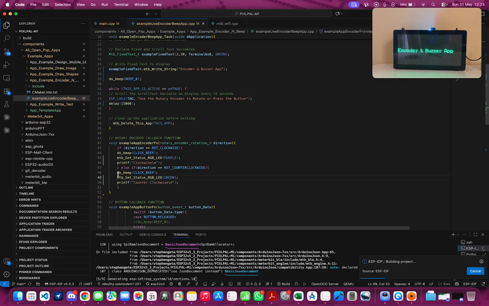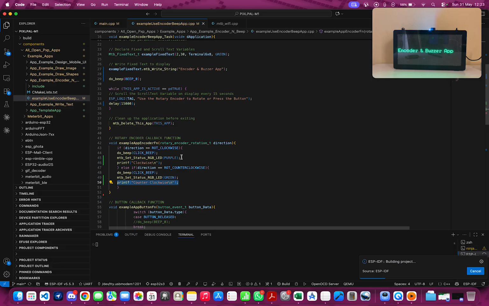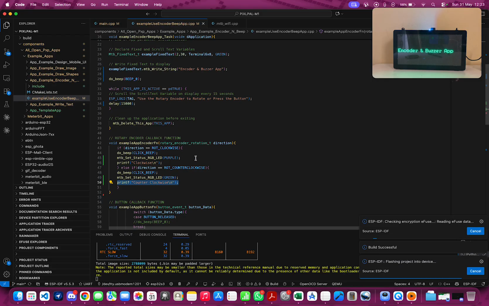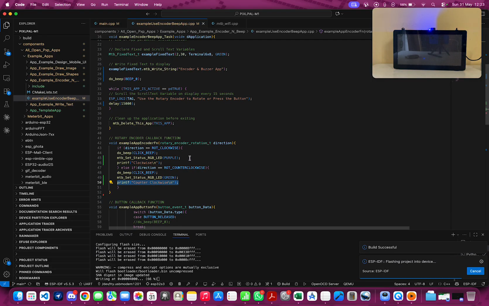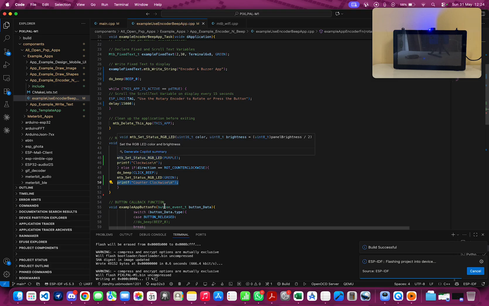So in this case, we would have the status light change as well as the debug statement printed out. We equally have the beep give off sound. Currently flashing is going on. Our program compiles correctly.